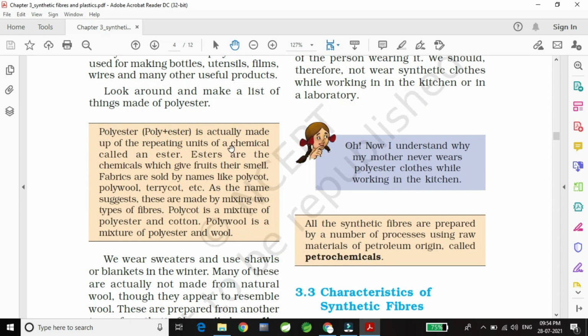Polyester is poly plus ester, and is actually made up of repeating units of a chemical called an ester. That means ester is used in polyester. Esters are the chemicals which give fruits their smell. So if a question is asked, name a chemical which is used in fruit to give its smell, the answer will be ester.